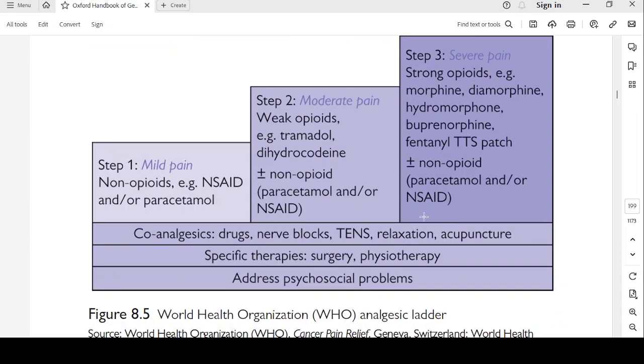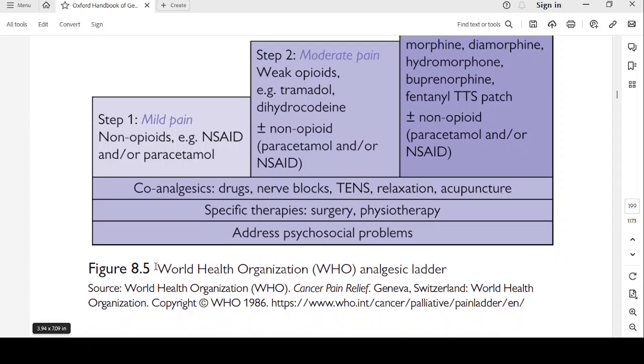So co-analgesics, drugs, nerve blocks, TENS, relaxation, acupuncture. Specific therapies like surgery for OA hip, physiotherapy. Address psychosocial problems. This is the World Health Organization analgesic ladder.